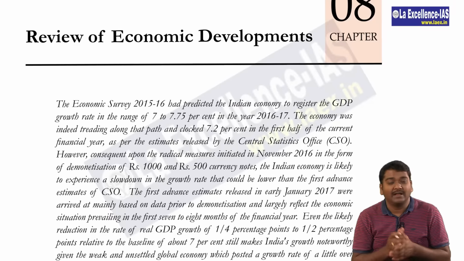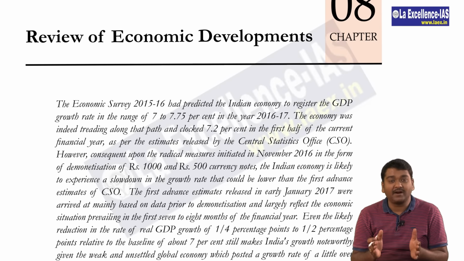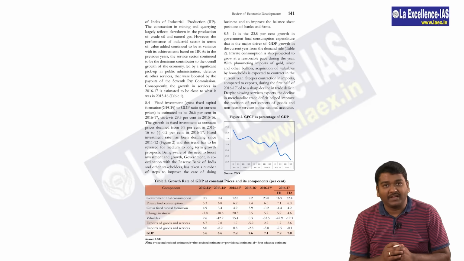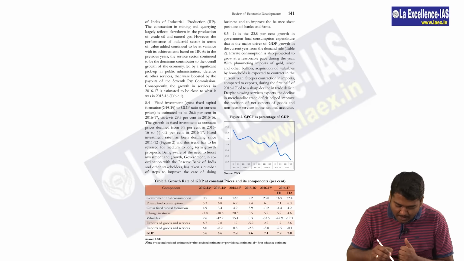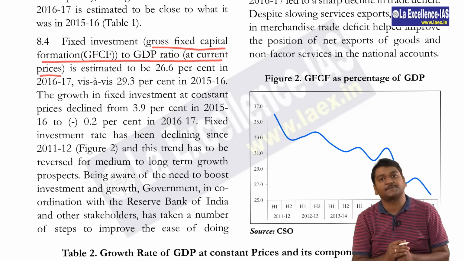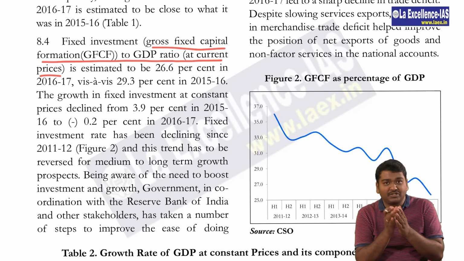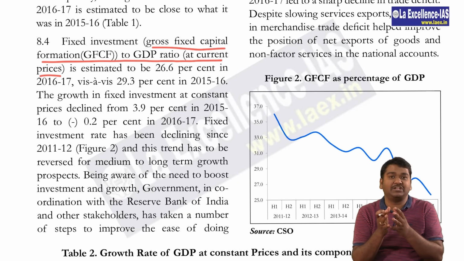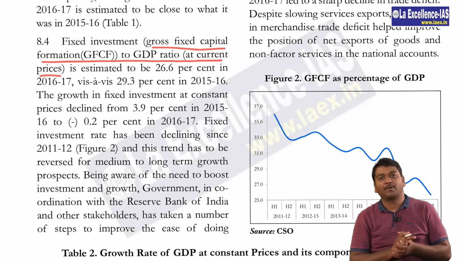So guys, let's look at the third page of this particular chapter. In the third page, we actually come across gross fixed capital formation to GDP ratio at current prices. If you have looked at the GDP, many people who are criticizing the new GDP numbers are actually basing it upon the capital formation or the capital expenditure of the government, which has reduced.